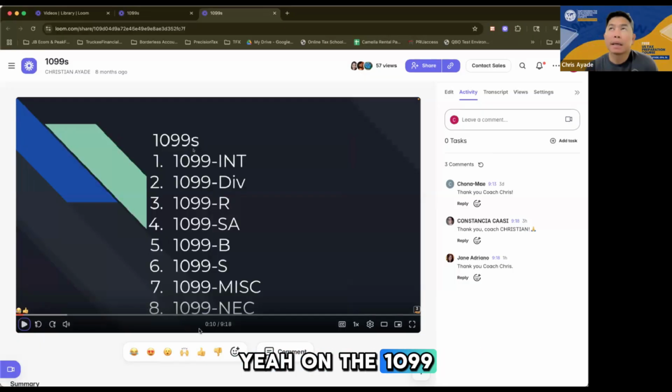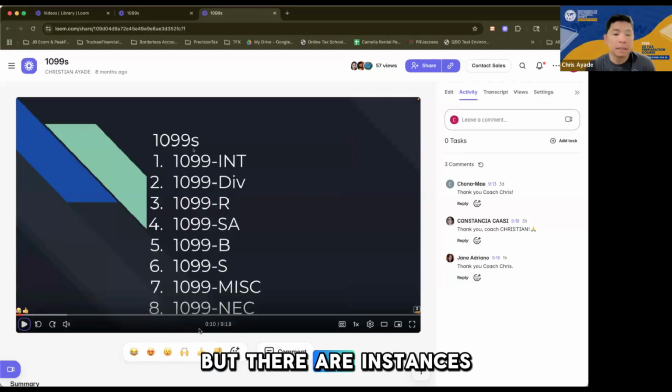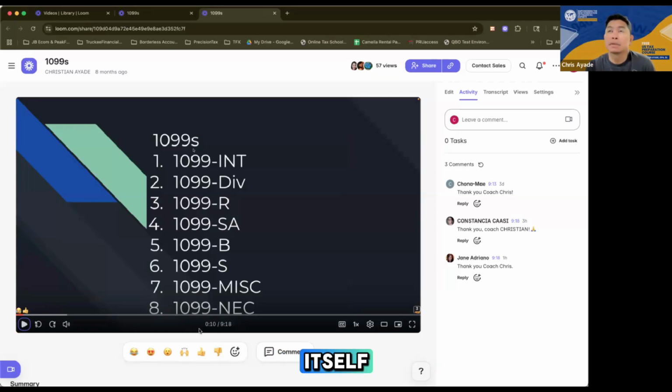Yeah, on the 1099 INT, I mentioned that it's usually issued by banks, which is about 95% correct. But there are instances where you get an INT from the IRS itself. So how does that happen? Remember, I told you that the IRS is very efficient in terms of sending out refunds.